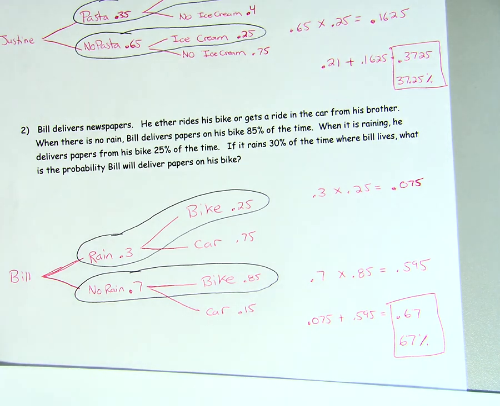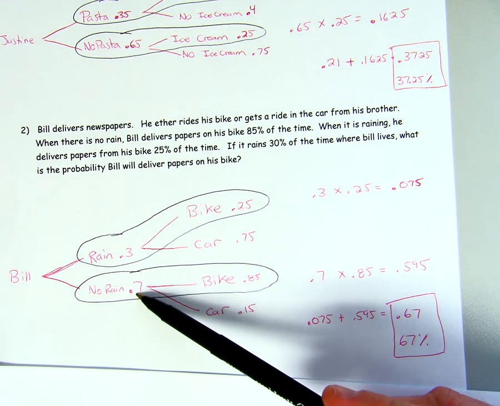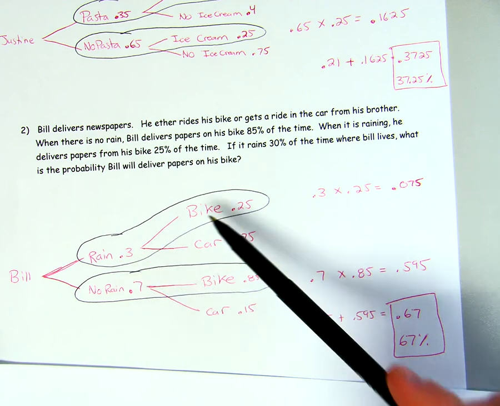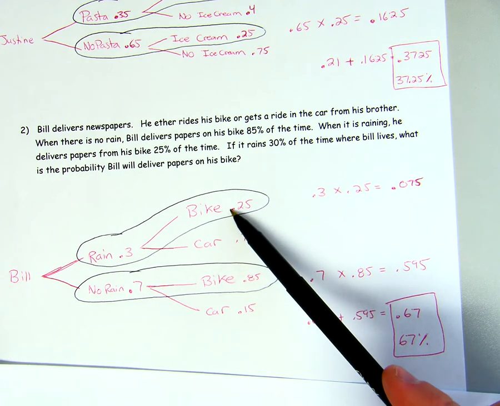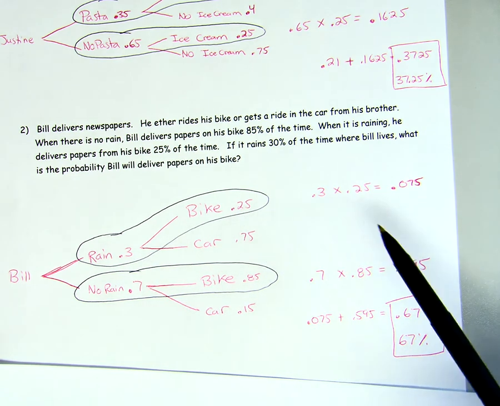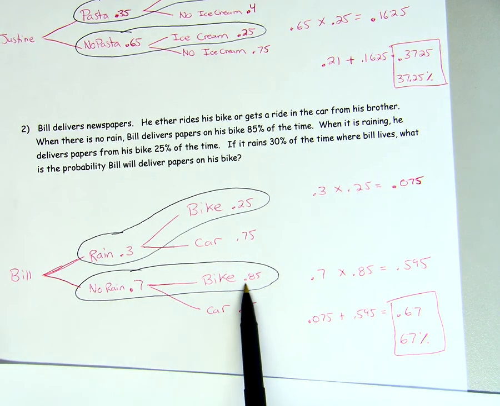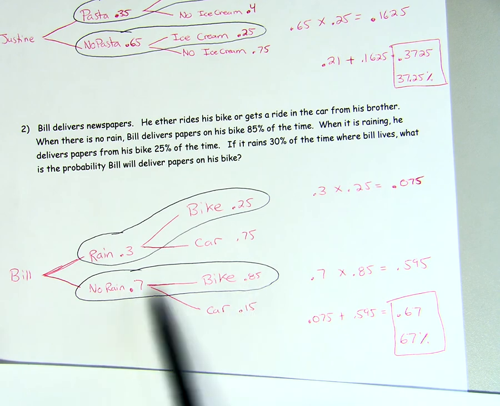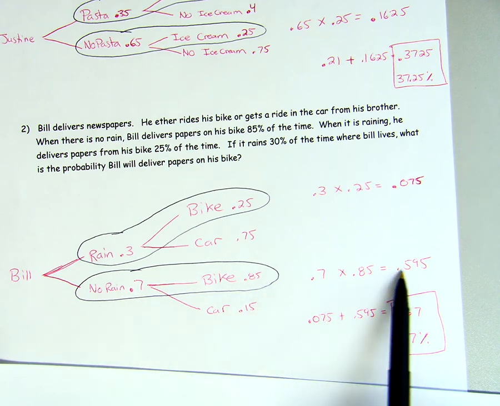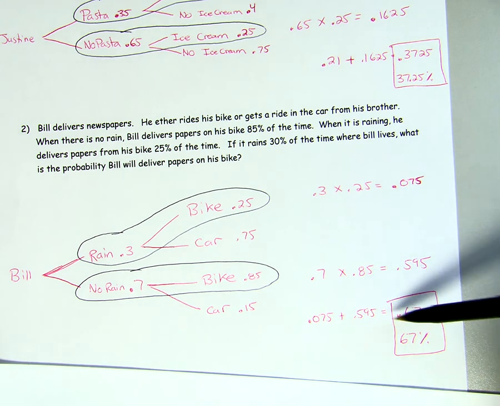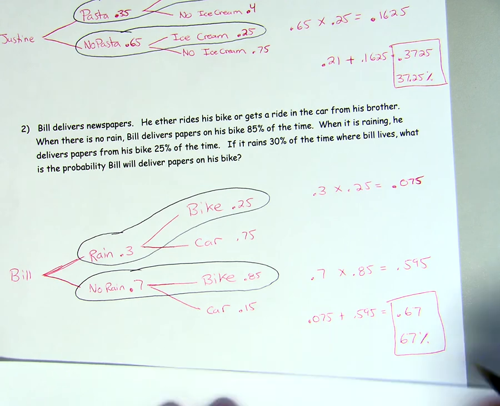We figured out that it rains 30% of the time, which means we have no rain 70% of the time. If it rains, he rides his bike 25% of the time. So we're doing 0.35 times 0.25. If it doesn't rain, he rides his bike 85% of the time. So 0.7 times 0.85 is 0.595. I'm going to add my two totals up to get an answer of 0.67, or 67% of the time he rides his bike.